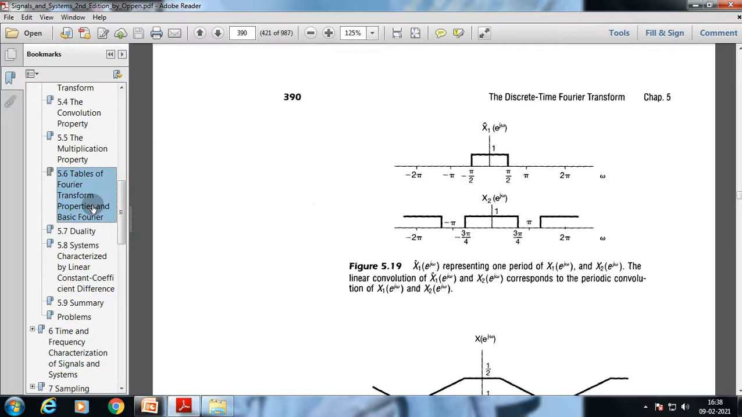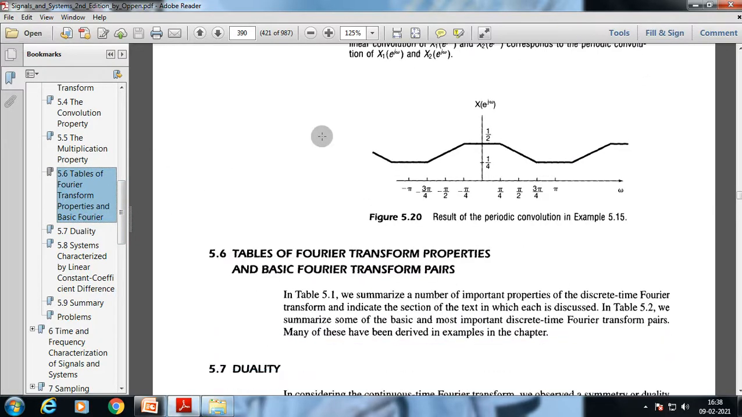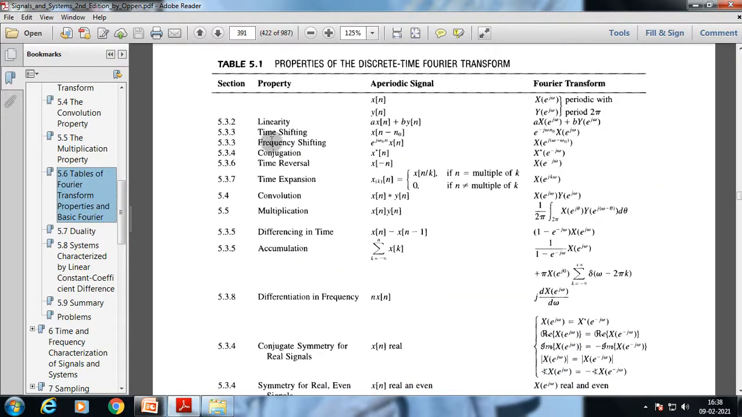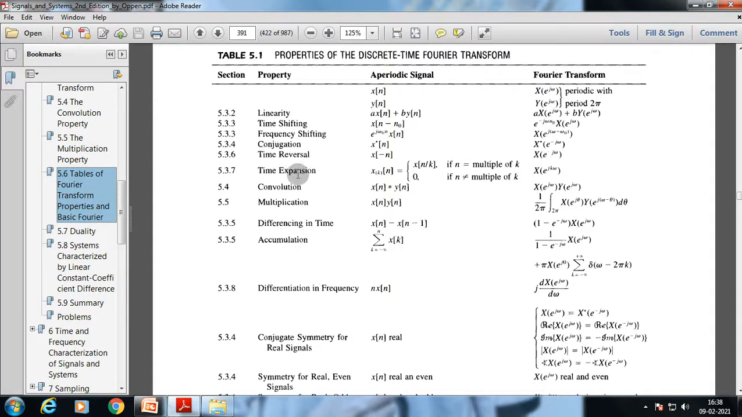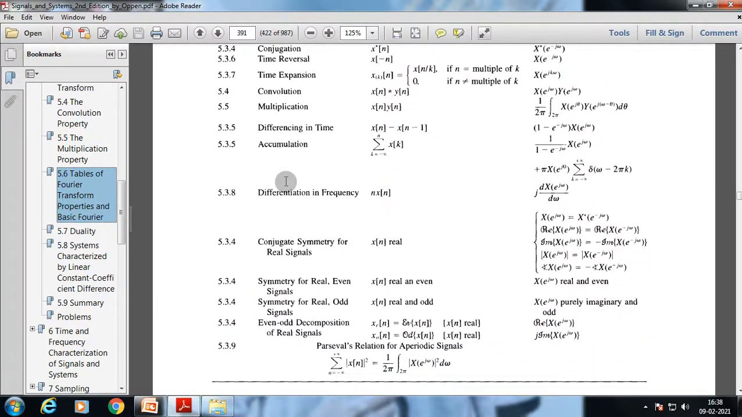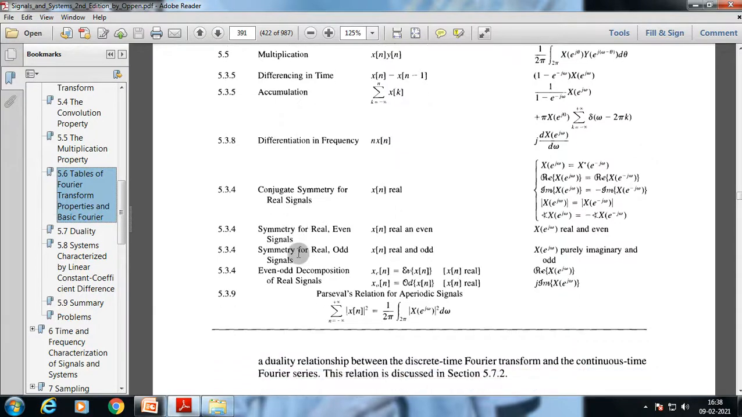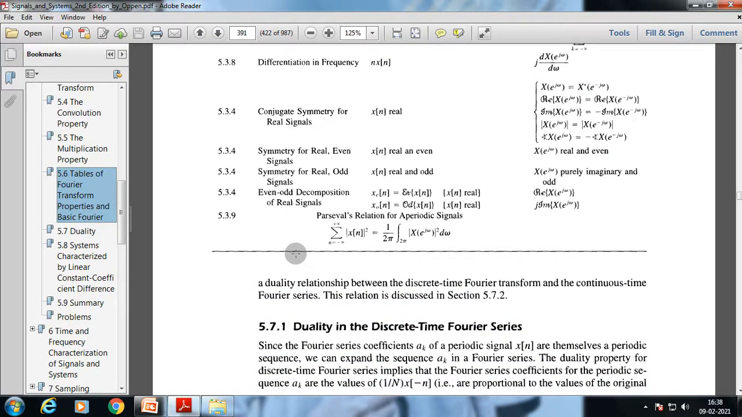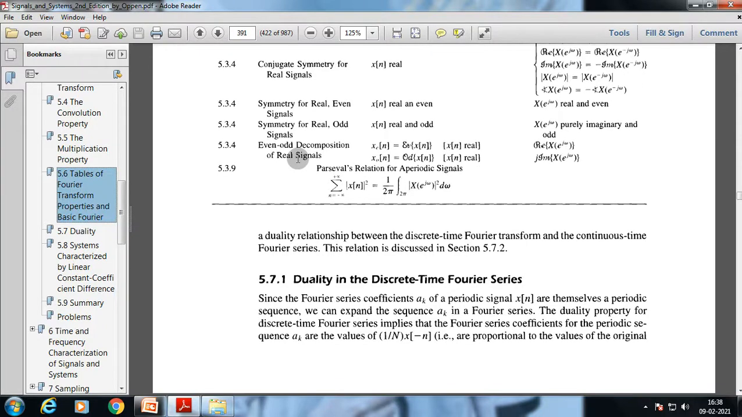Okay, so if we just go through the table of the Fourier transform properties, these are the properties. First one is the linearity property, which is very similar to the continuous-time Fourier transform. Then time shifting property, frequency shifting, conjugation, time reversal, time expansion, convolution, multiplication, differencing in time and accumulation, differentiation in frequency, conjugate symmetry for real signals, symmetry for real and even signals, symmetry for real and odd signals, even-odd decomposition of real signals.